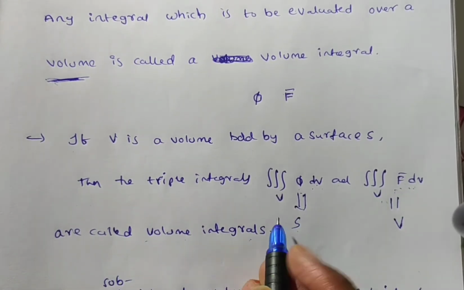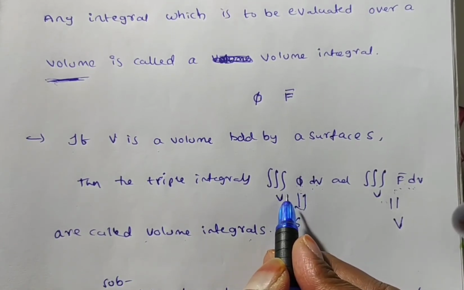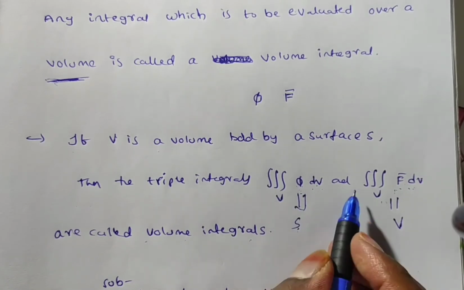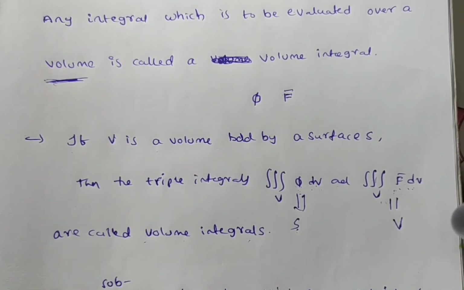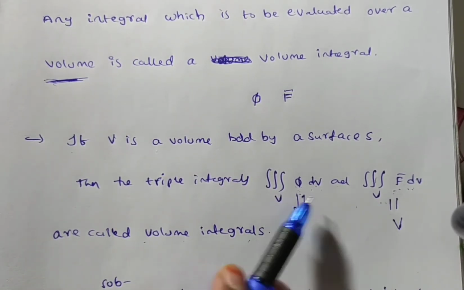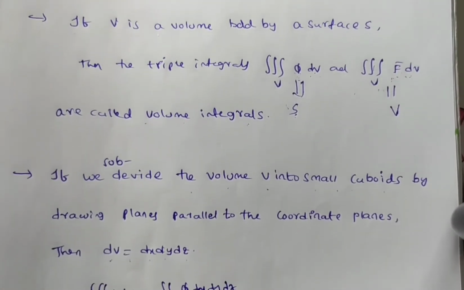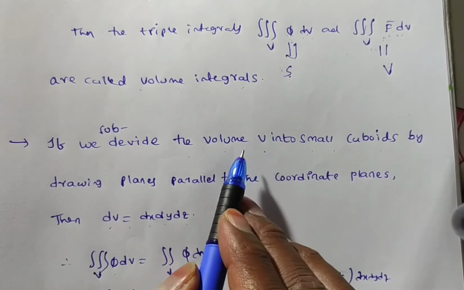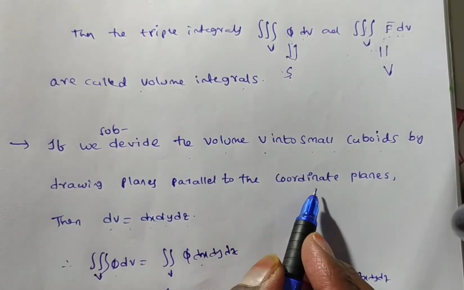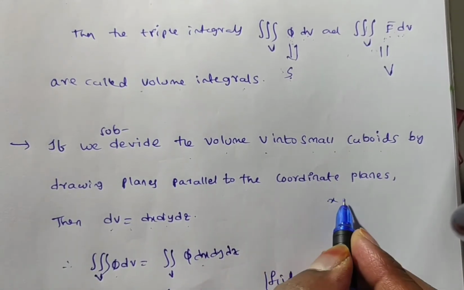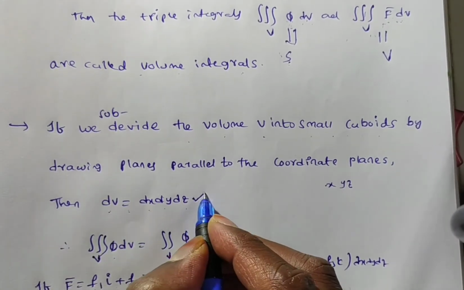Now we are doing volume integral for the scalar. Integral of the scalar gives a scalar. Integral of the vector f bar gives a vector. These two forms we have in vector volume integrals. Also, if this volume V is divided into small cuboids by drawing planes parallel to the coordinate planes, the x, y, z planes, then dv you can write as dx dy dz.